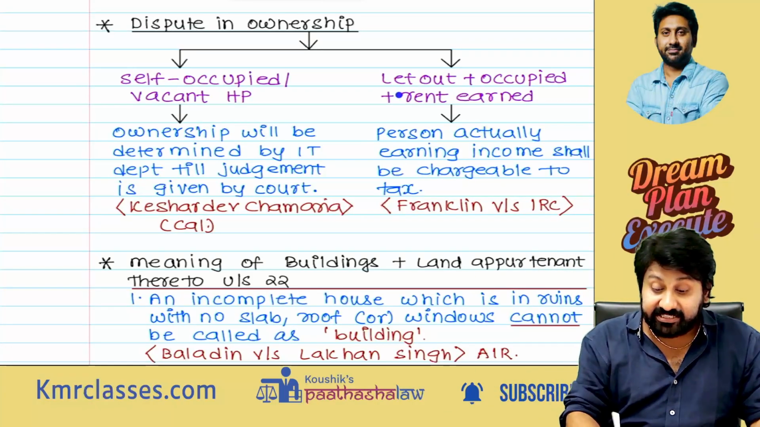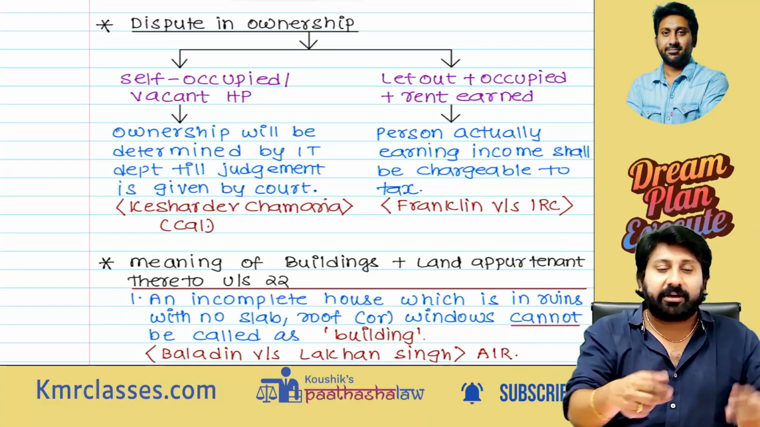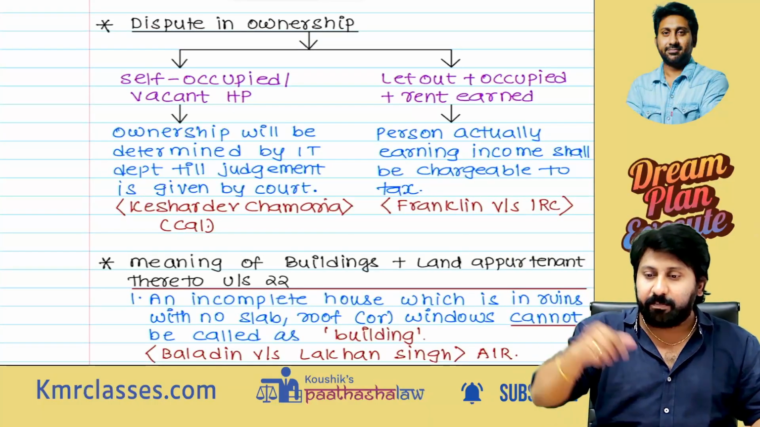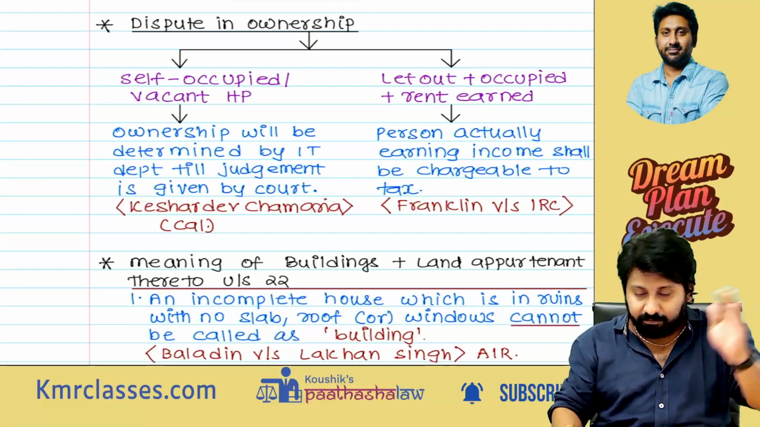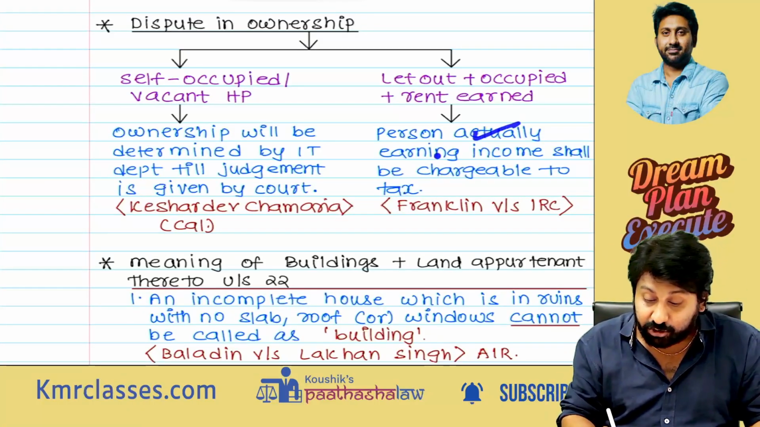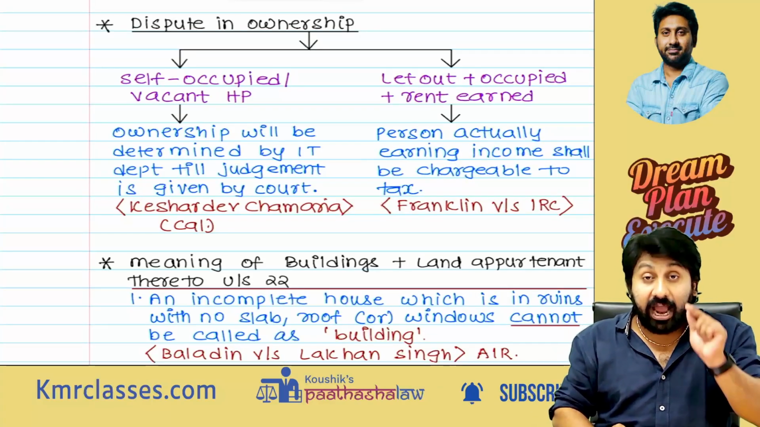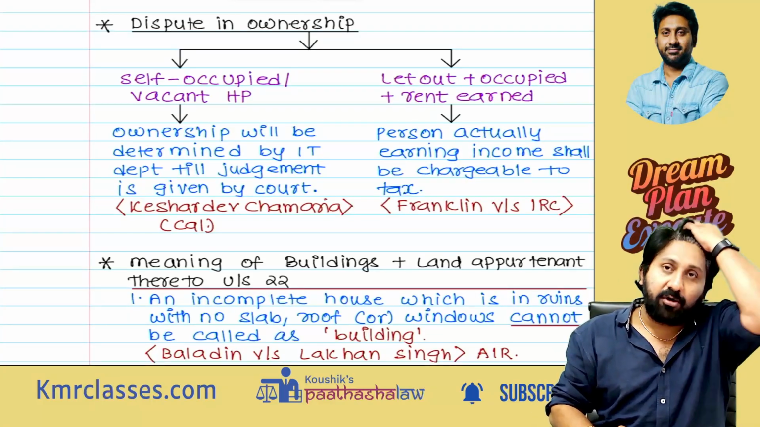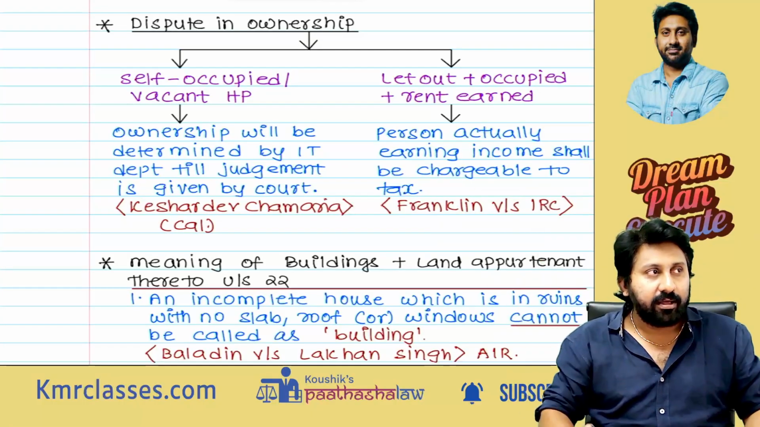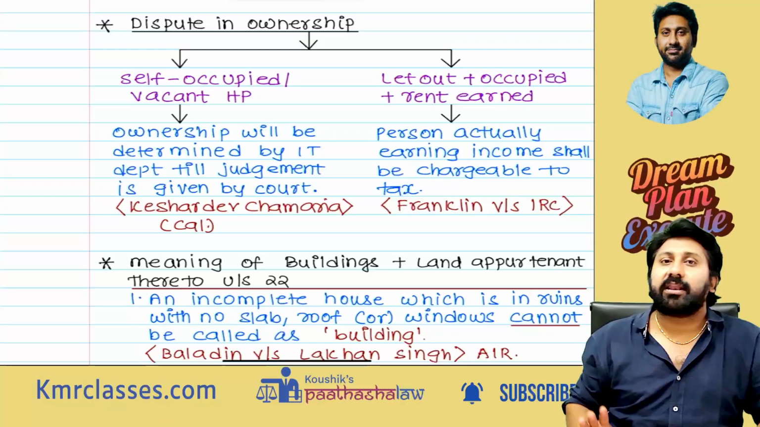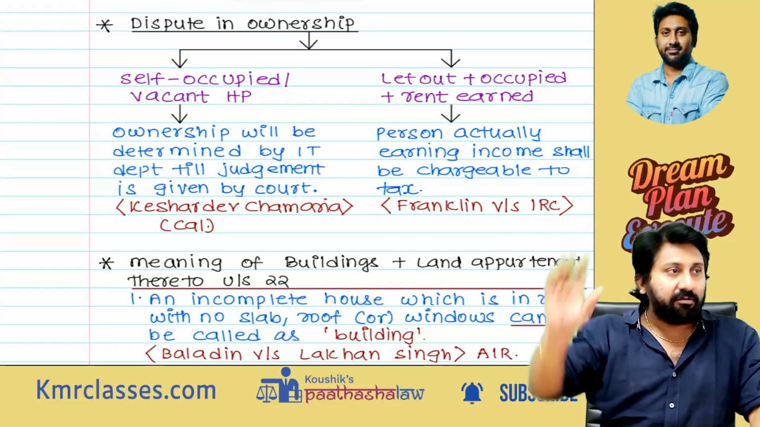Next, there is a let out property. It is very, very important. On that let out property, two brothers are fighting. A is telling my property, B is telling my property. Whose ownership will it be? Same logic again. Person actually earning income shall be chargeable to tax. A, B, who earned the income? A, you earned? Yes, sir. Then you are the owner. B, you earned? Yes, then you are the owner. Till the court gives a proper judgment, whoever earns the revenue, that person will be taxable.